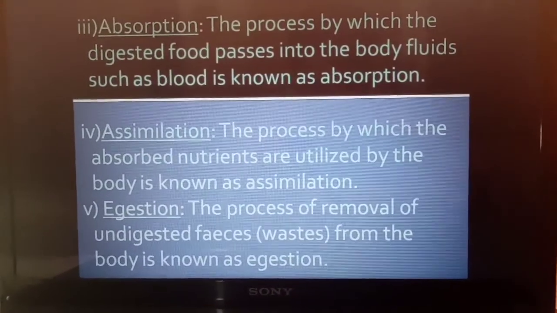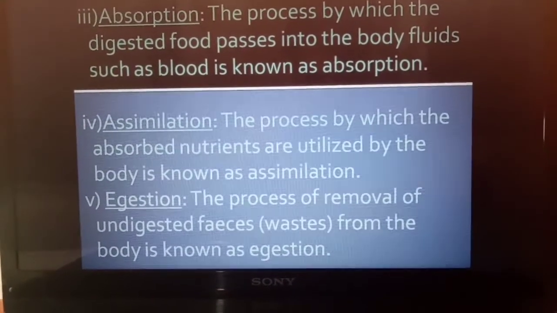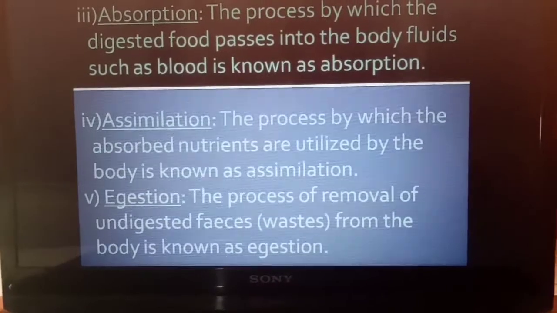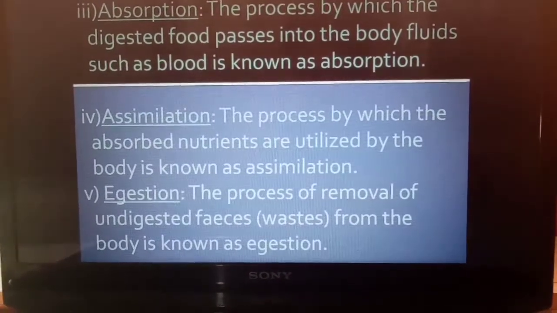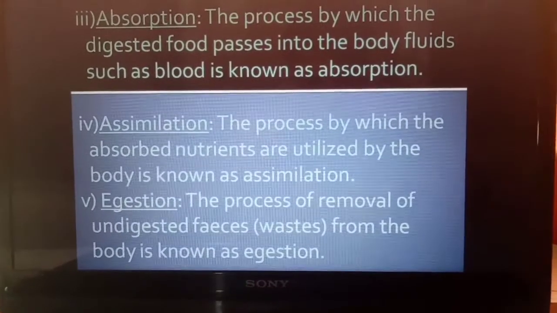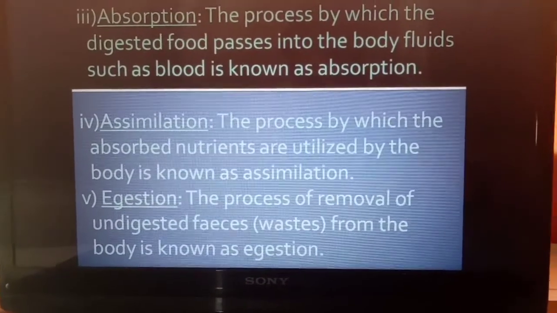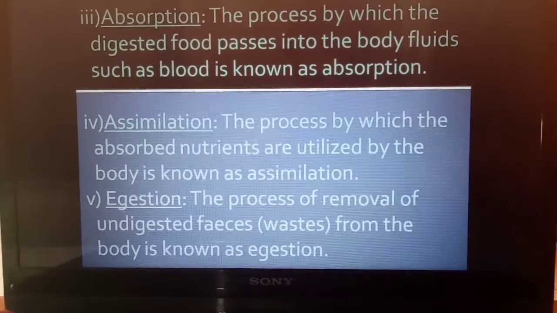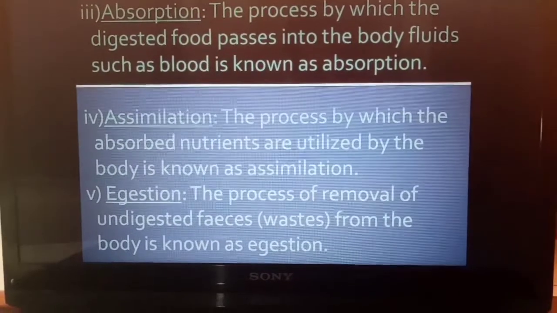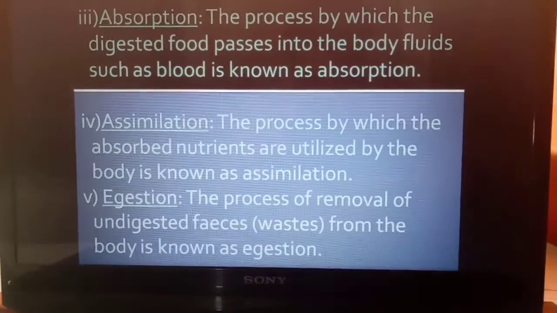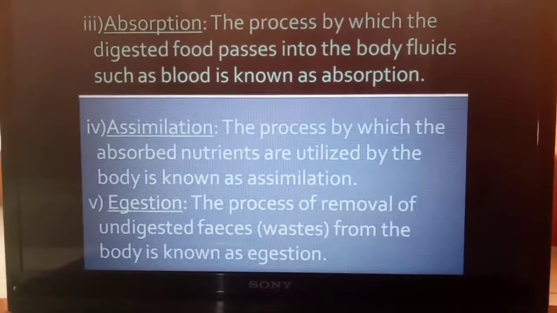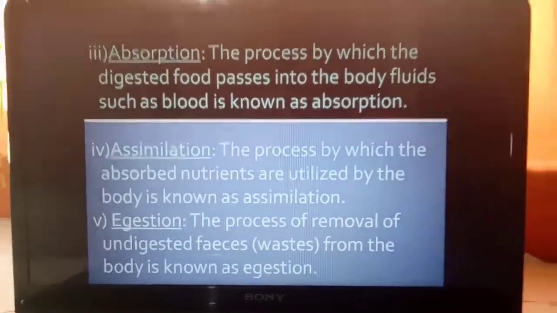Fourth process is assimilation. The process by which the absorbed nutrients are utilized by the body is known as assimilation. Fifth process is egestion. The process of removal of the undigested feces or waste from the body is known as egestion. These 5 processes can be asked as definitions also.